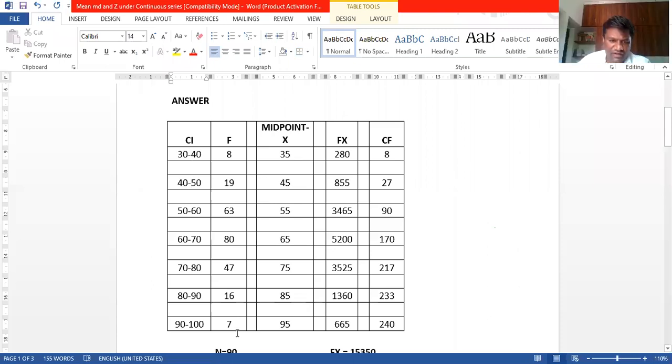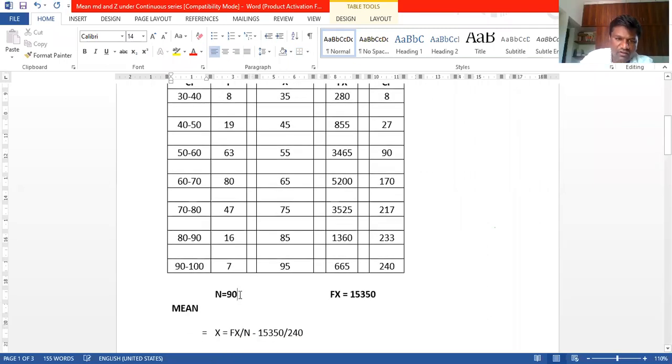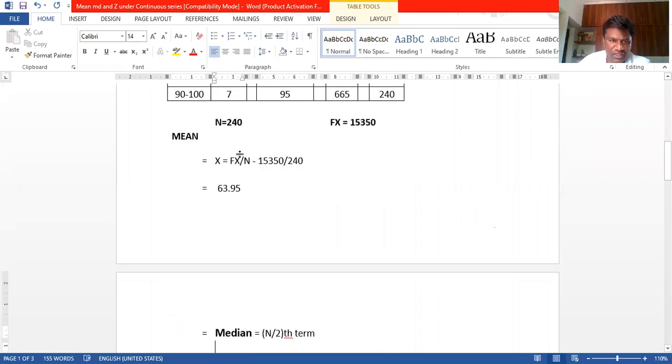I think we have written here 90. I think that is wrong. Yes, sir. That's why you have to take care of everything. Okay, 240. Okay, n is equal to 240. That's why I asked you. Okay, thank you, Varsha. Yeah, x bar is equal to sigma fx divided by n.